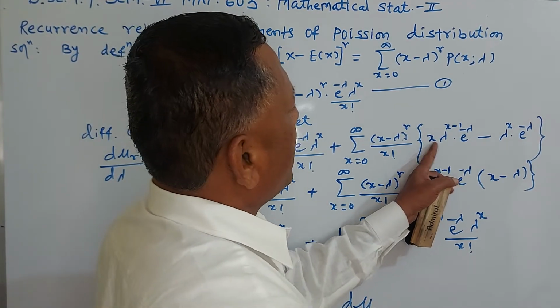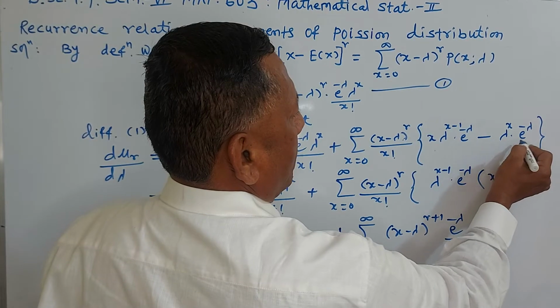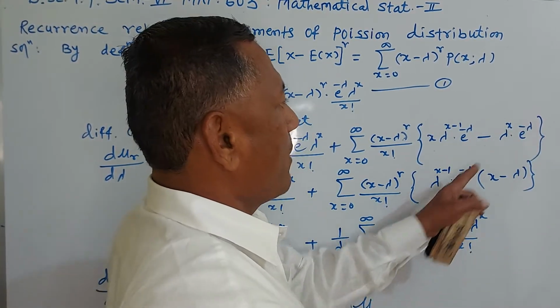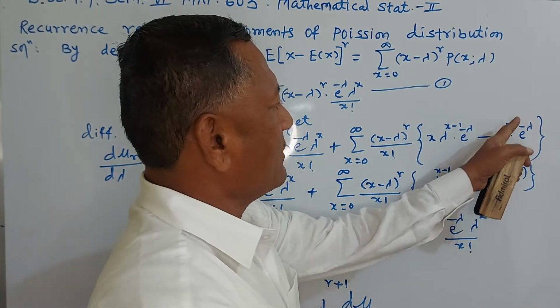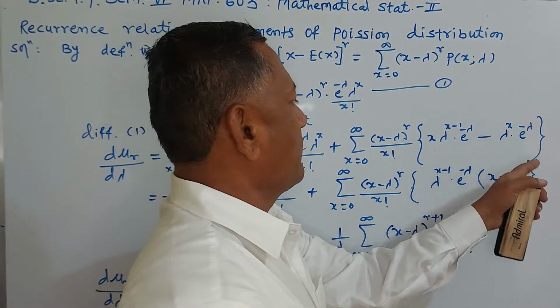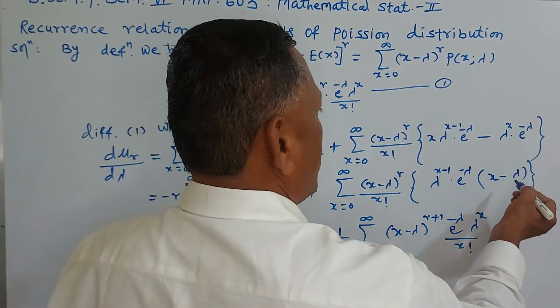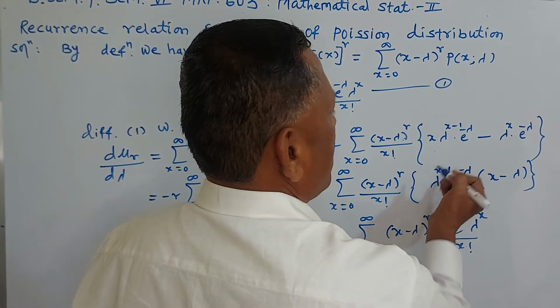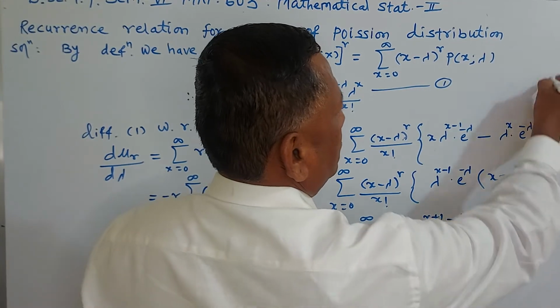But here there is no lambda raised to x minus 1 term, only lambda raised to x. So you divide and multiply by lambda. Therefore 1 upon lambda raised to minus 1, so this is lambda raised to x minus 1 and only minus lambda is there.